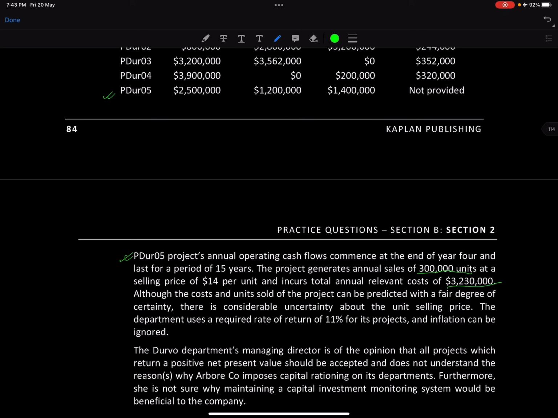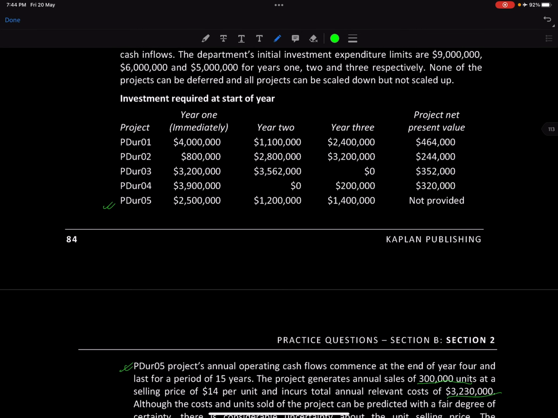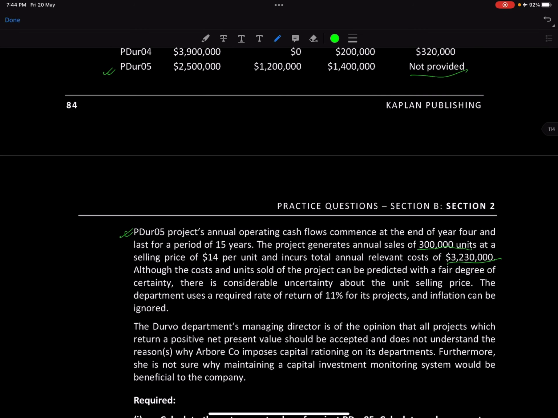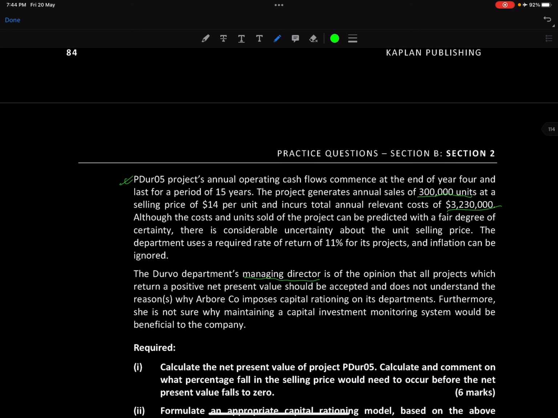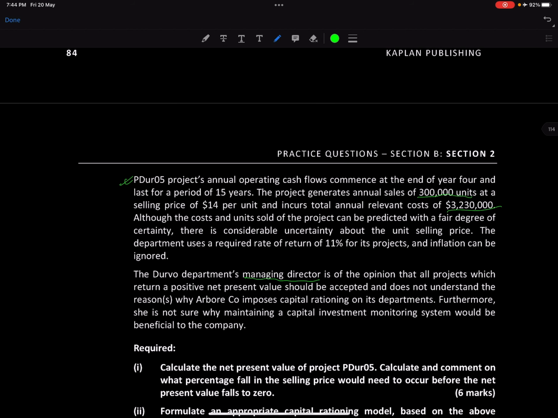Easy then. So for all of these we've got the NPV, but for project 5 we don't have the NPV, so we need to calculate it, not to worry. The Durbo department managing director is of the opinion that all projects which return a positive NPV should be accepted and does not understand the reasons why Arbor imposes capital rationing. Furthermore, she is not sure why maintaining a capital investment monitoring system would be beneficial to the company.